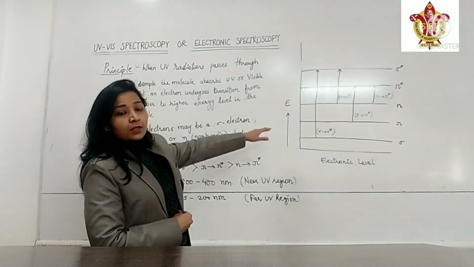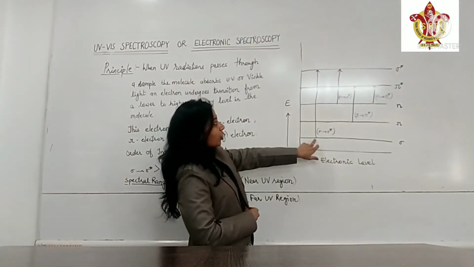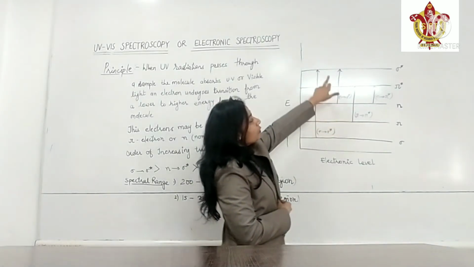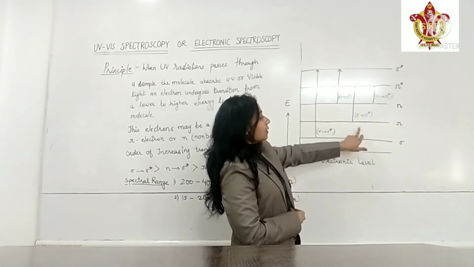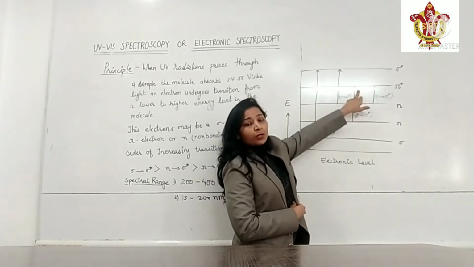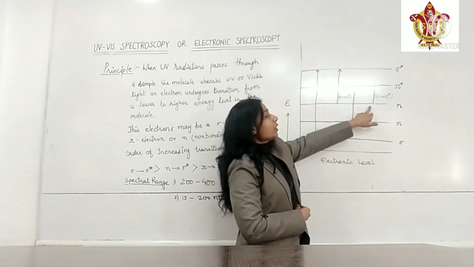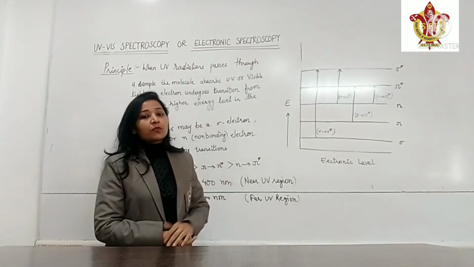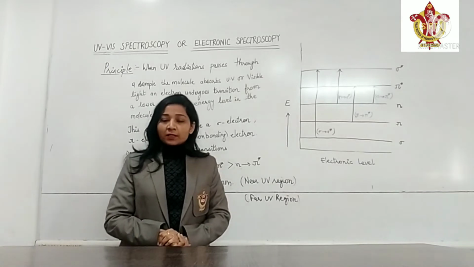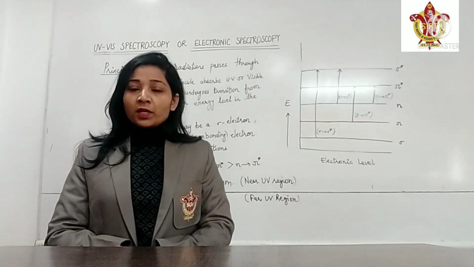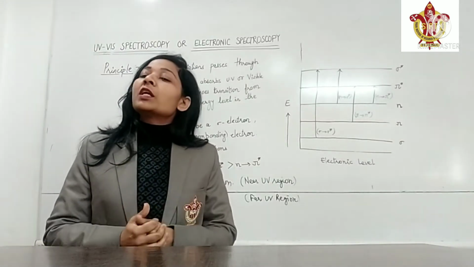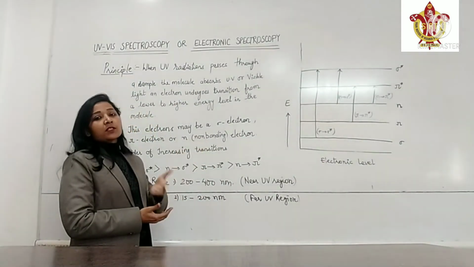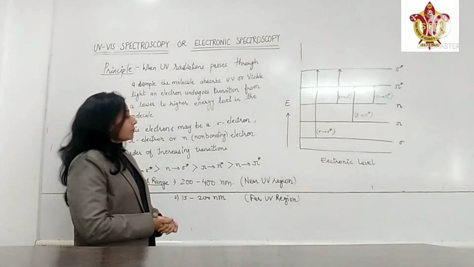Here by this diagram we can also see sigma bonding orbital to sigma anti-bonding orbital, non-bonding orbital to sigma anti-bonding orbital, pi bonding orbital to pi anti-bonding orbital, and non-bonding orbital to pi anti-bonding orbital. These are the four types of transition which take place in ultraviolet spectroscopy while absorbing ultraviolet radiations by a molecule.